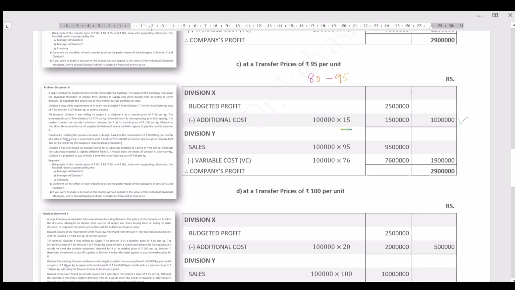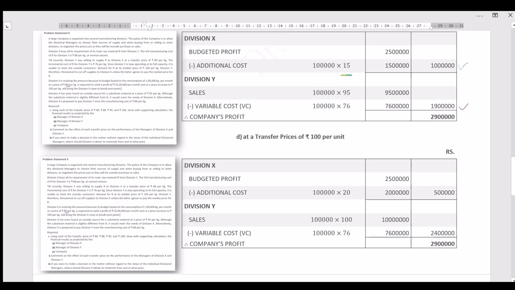Well, for division Y, it is selling for rupees 95 to division X, and minus variable cost remains the same, that is 76 rupees. So division Y's profit is this much. If you add the total, the company's profit in all the scenarios remains the same, but we are focusing on the performance of each division at different transfer prices.